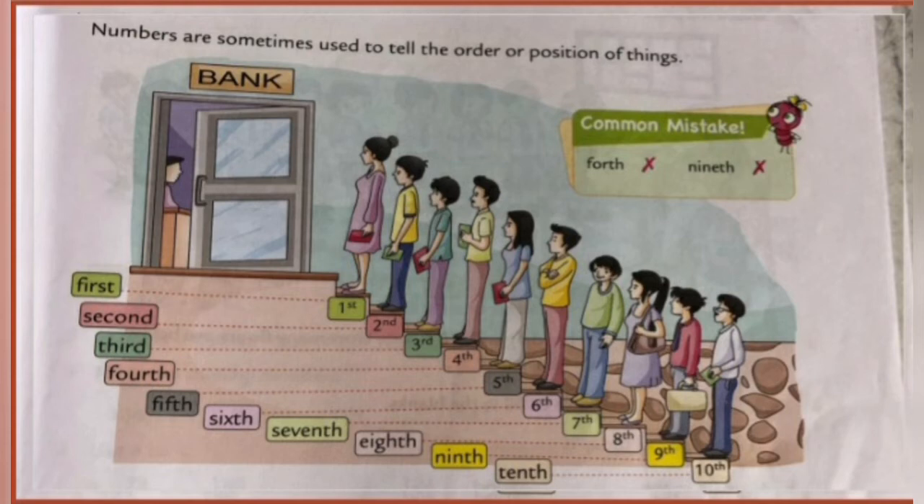I want you to focus on the spelling of cardinal number 4, for which the ordinal number is written as fourth. The spelling is F-O-U-R-T-H. It is not F-O-R-T-H, which is the common mistake. I again want you to see the spelling for ninth. It is N-I-N-T-H. It is not N-I-E-N-E-T-H.